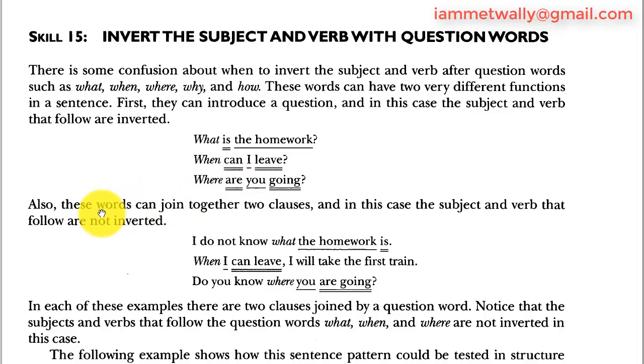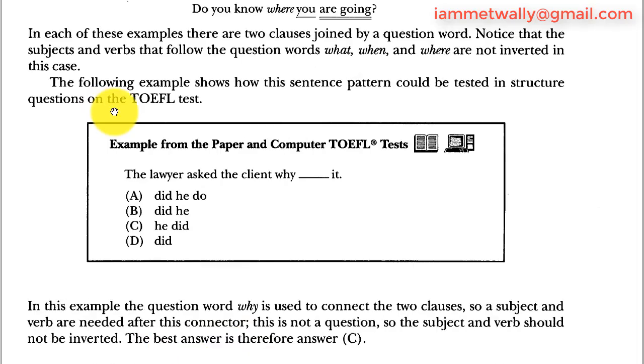Where are you going? Also, these words can join together two clauses, and in this case the subject and the verb that follow are not inverted. I don't know what the homework is. When I can leave, I will take the first train. Do you know where you're going? In each of these examples there are two clauses joined by a question word. Notice that the subject and the verbs that follow the question words what, when, and where are not inverted in this case. The following example shows how the sentence pattern could be tested in structure questions on the TOEFL test.